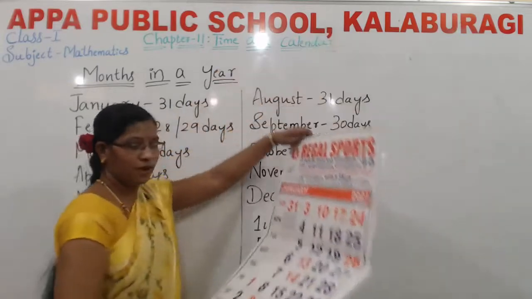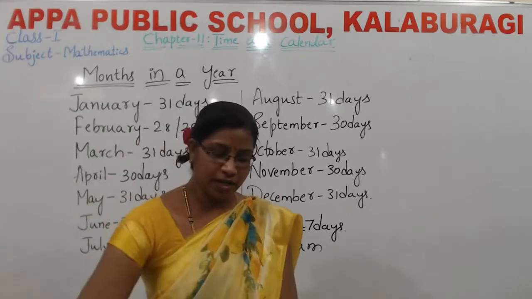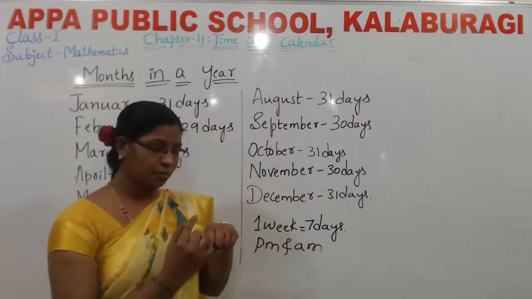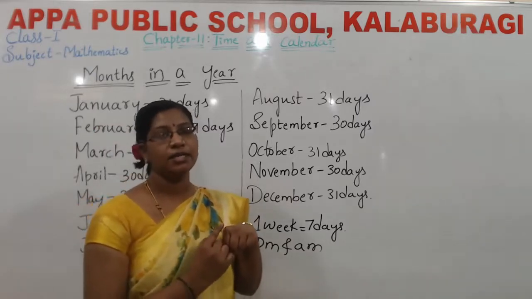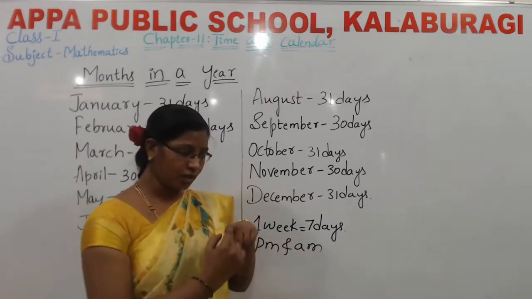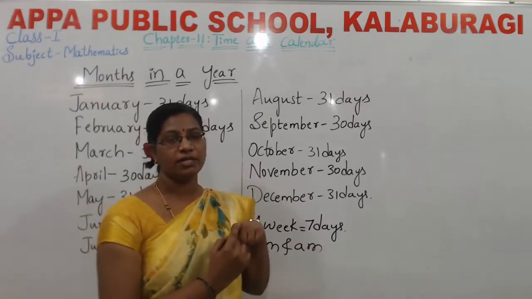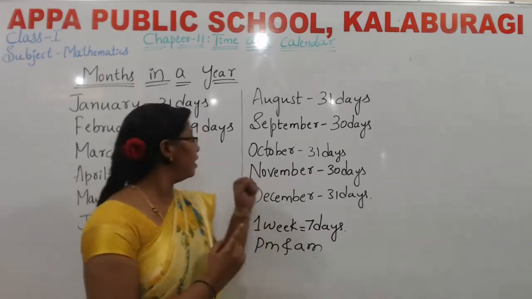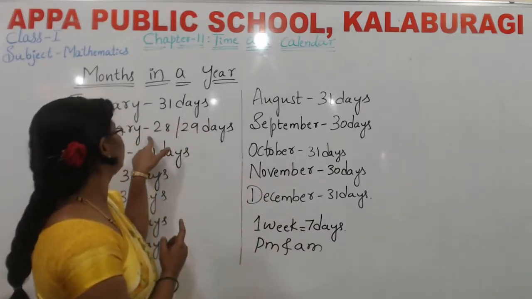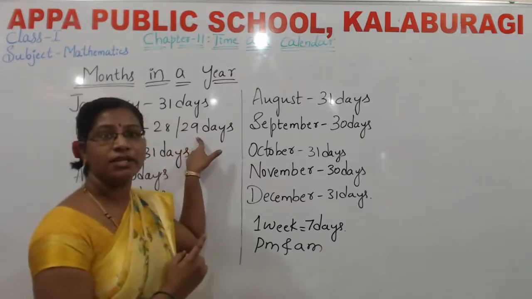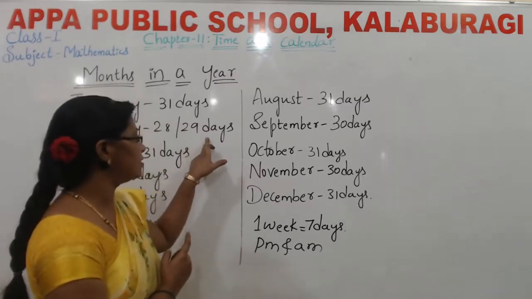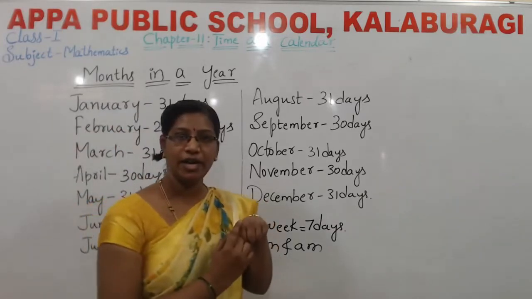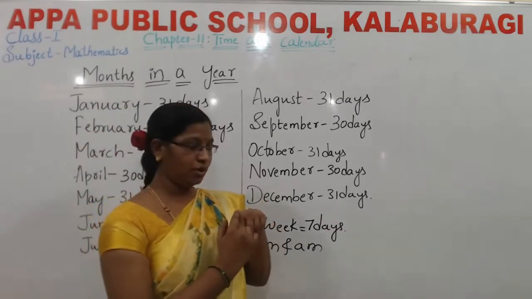I told you the trick of how to remember the days of the months. I told one trick: fold the fist, and where the bumps are, you remember that there are 31 days. If the gap is there, then we call it 30 days or 28 days. 28 days is only in the February month. It will have only 28 days, and otherwise it may be 29 days. Others have 31 days and 30 days. The bump is called 31 days. The gap is called 30 days. You should remember like this.